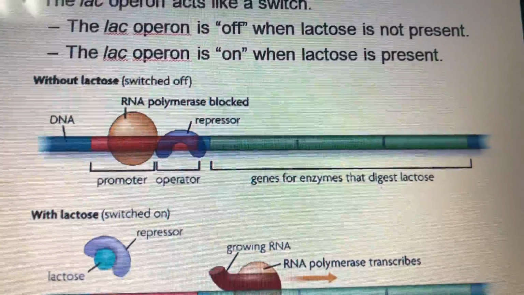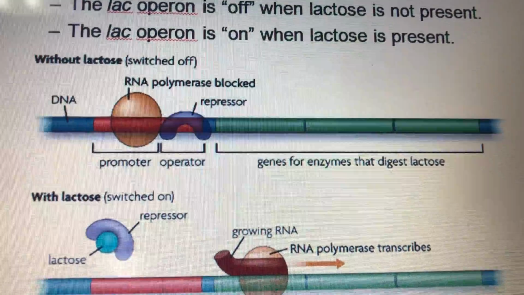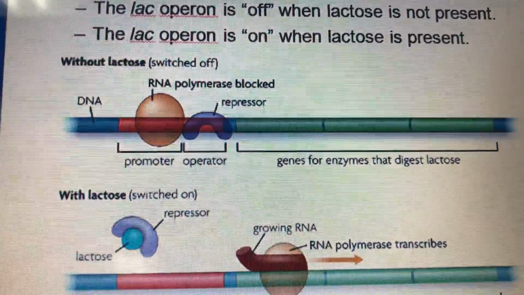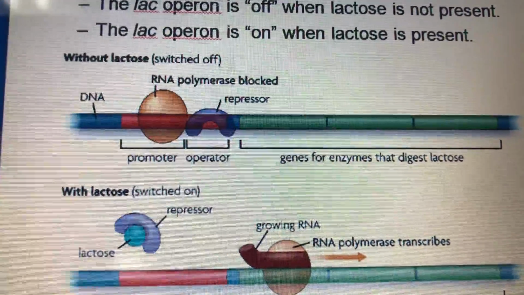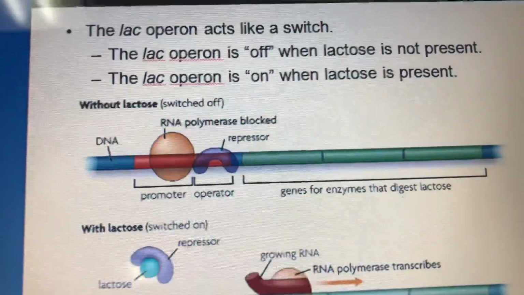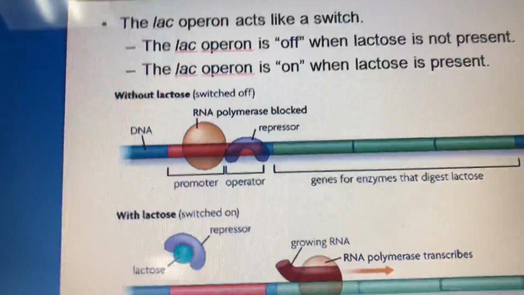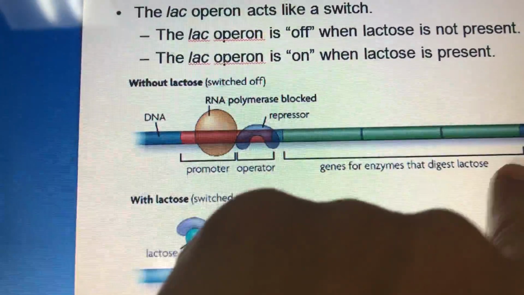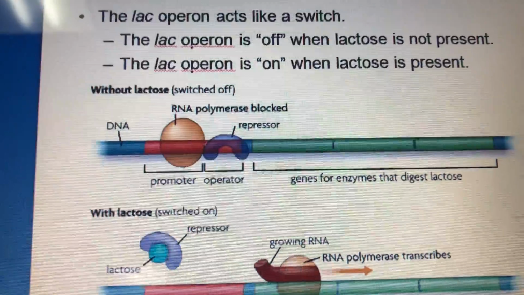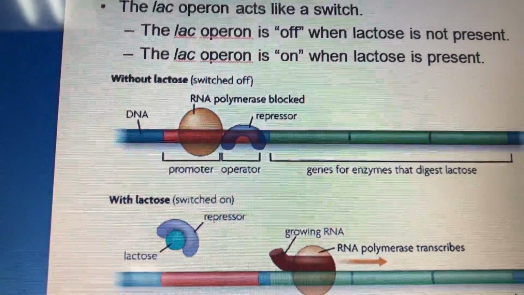That means if the bacteria has lactose and it needs to break it down, this bacteria must synthesize enzymes, which are proteins that digest the lactose. So they need to express these genes that are specialized for these enzymes. Now, these 3 genes will become a cluster, like a group together, and they will be controlled by 1 promoter and 1 operator.